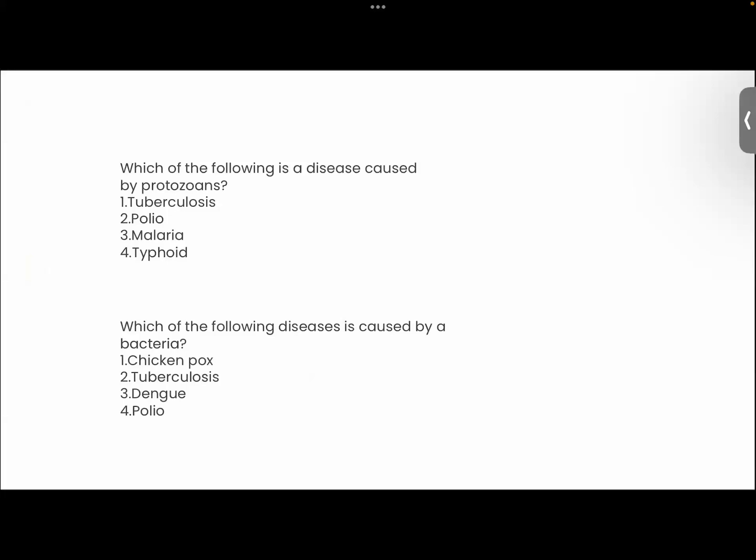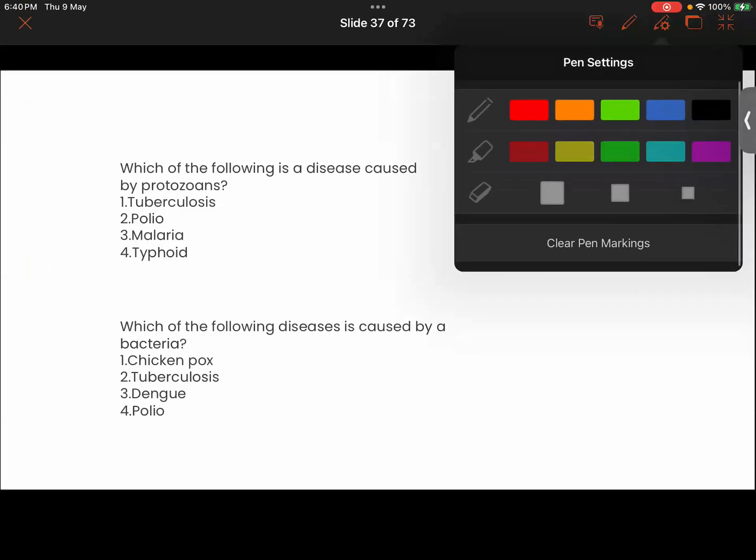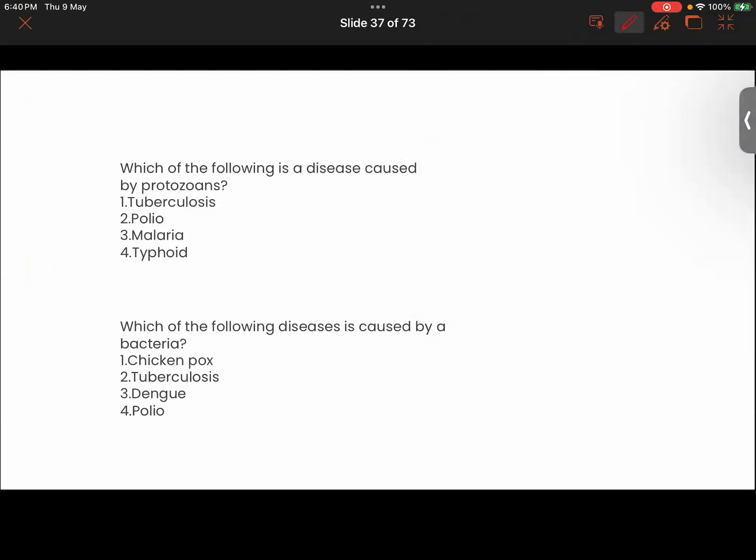So, which of the following is a disease caused by a protozoa? We have discussed this question in the previous class. What is the answer for this one? Which disease is caused by a protozoa? Malaria. Very good. Okay, what is the carrier of this disease? What is the name of the carrier?